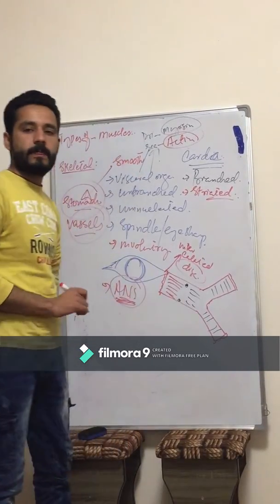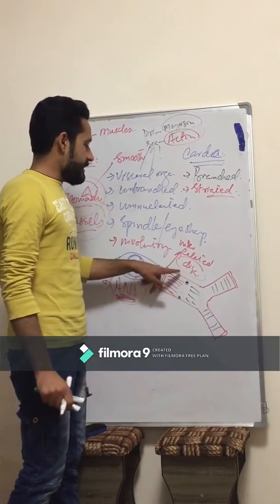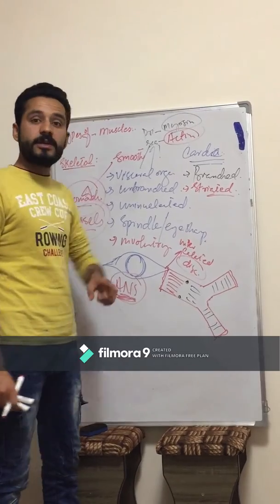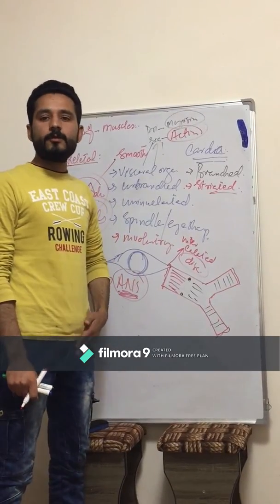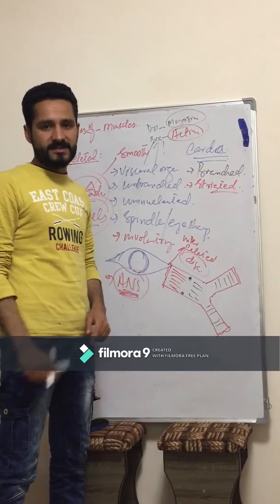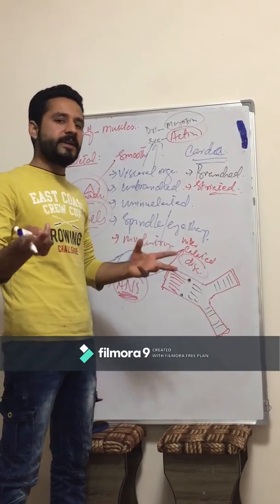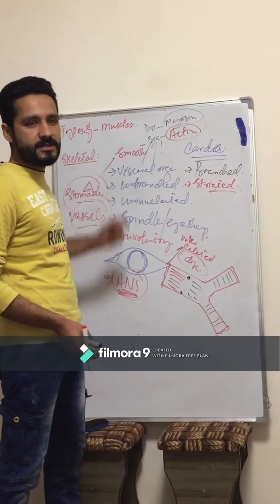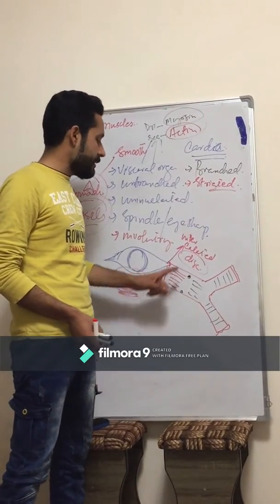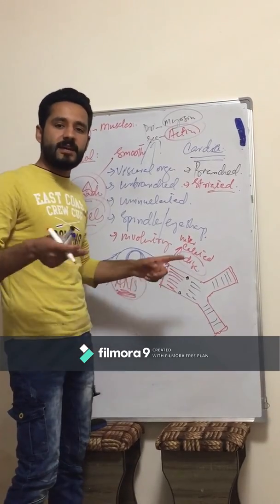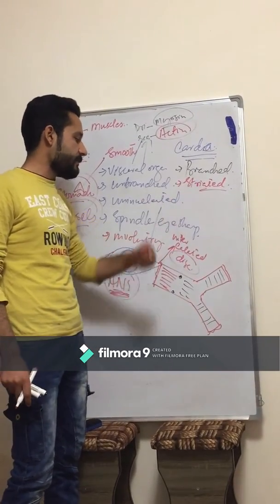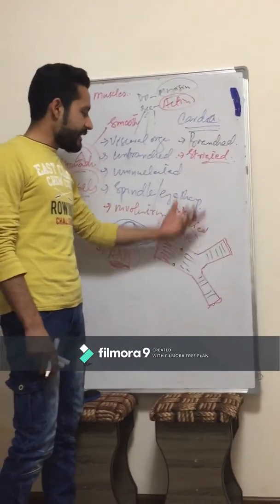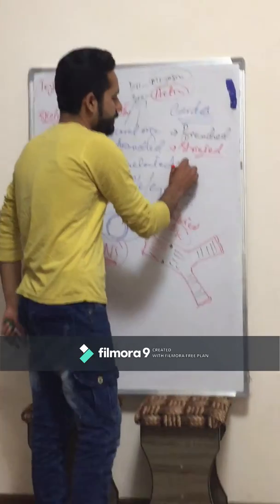In skeletal muscles, T-tubules are found, which transmit the impulses throughout the muscle; movement or contraction is because of the transmission of signals by the T-tubules. But in cardiac muscle, this conduction of electrical impulses is performed by a special type of disc called the intercalated disc.